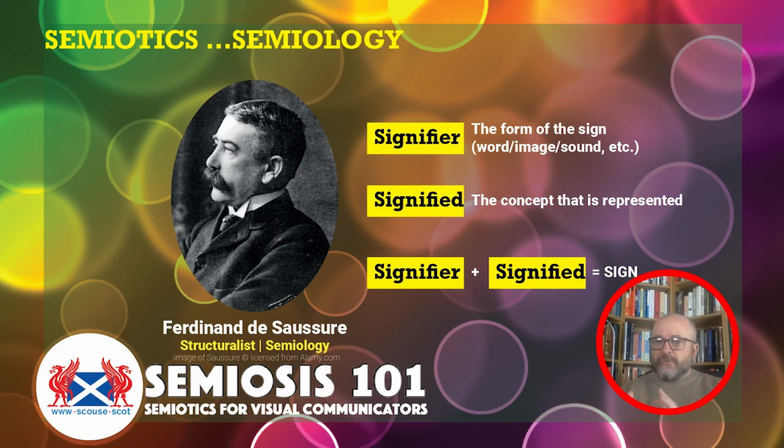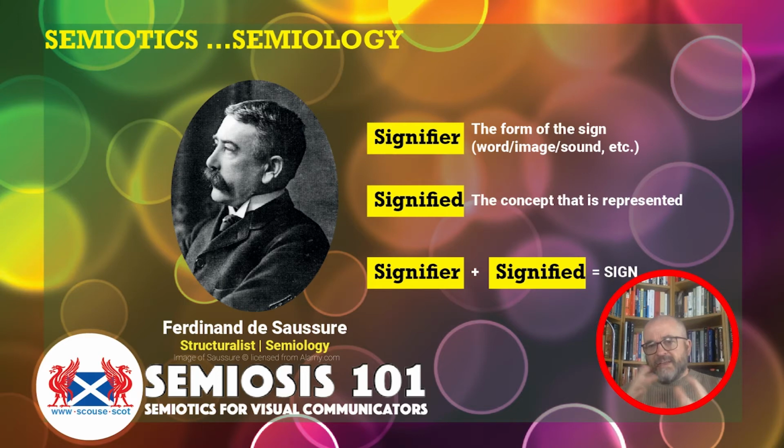So just to summarise the fundamental starting points of semiology. The signifier is the form of the sign. It could be a word, image, sound, etc. But we're talking about visual communication here, so we're talking about things that we can see visually, whether words or images. The signified is the concept that is being represented by the signifier.